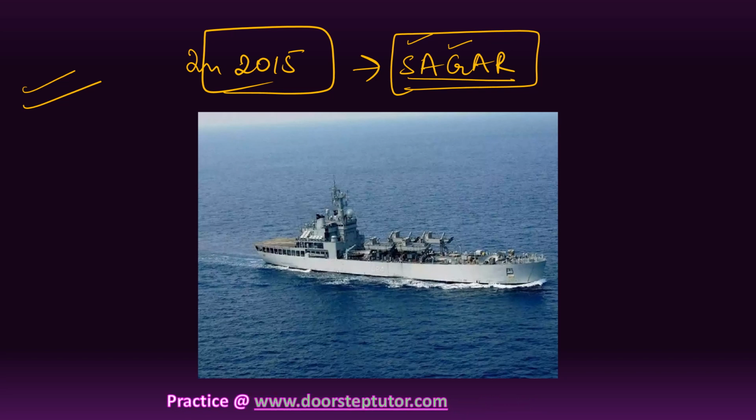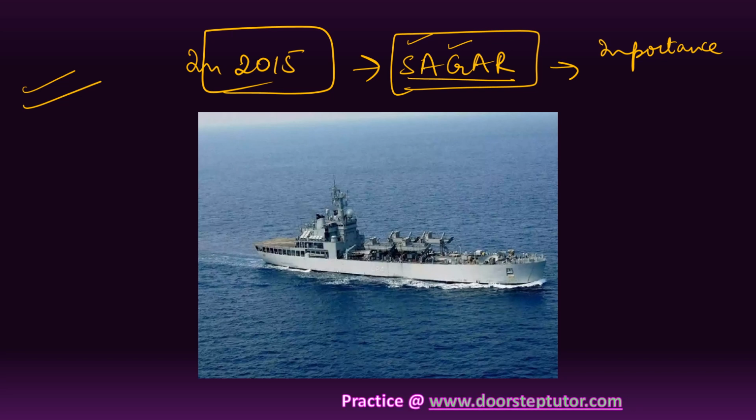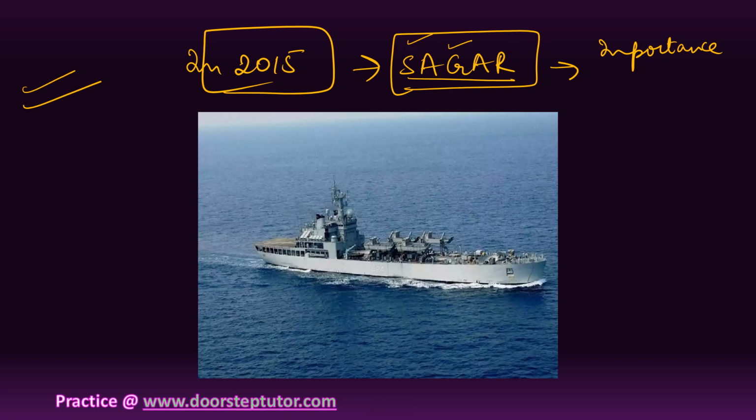So it is an increasing recognition, we can say, of the importance of maritime security and maritime cooperation. Through Sagar, what does India want to do? India wants to deepen economic and security cooperation with its maritime neighbors, because there is a need of the time.